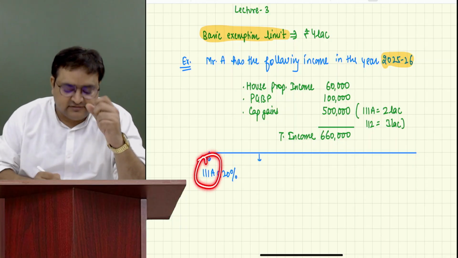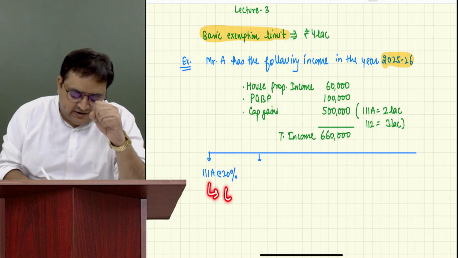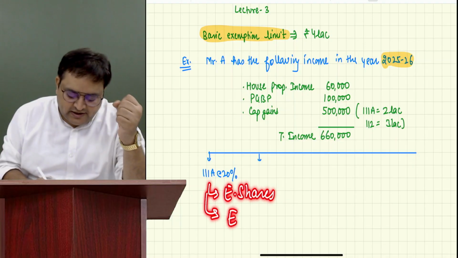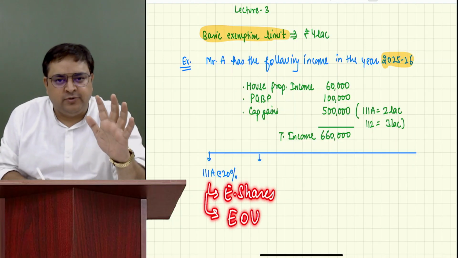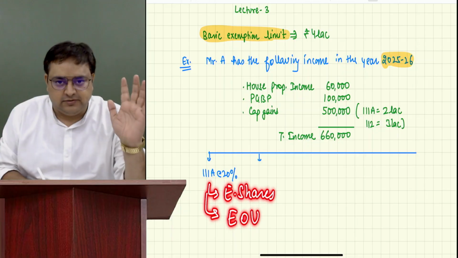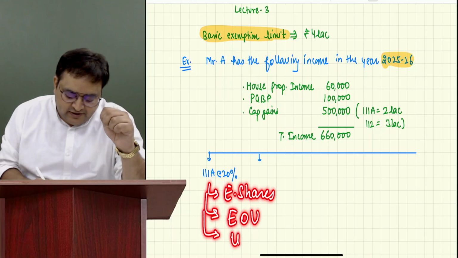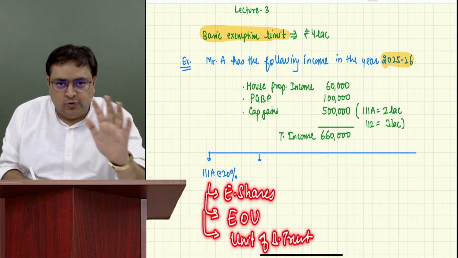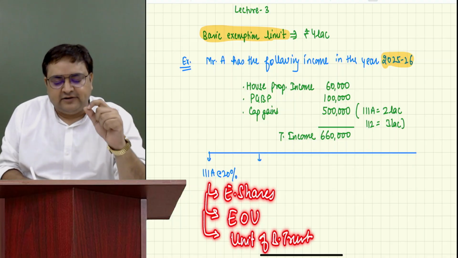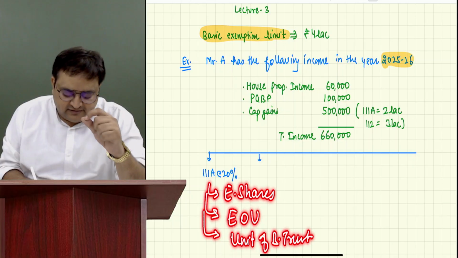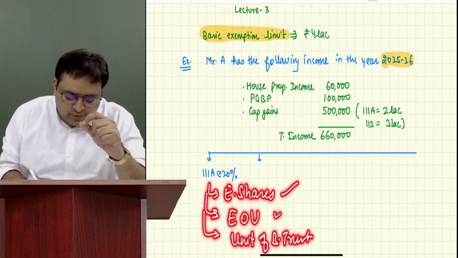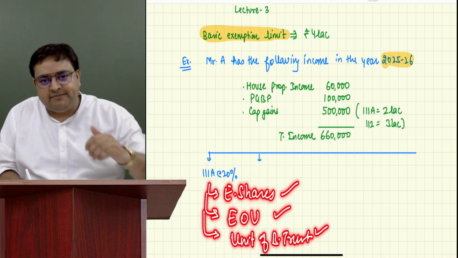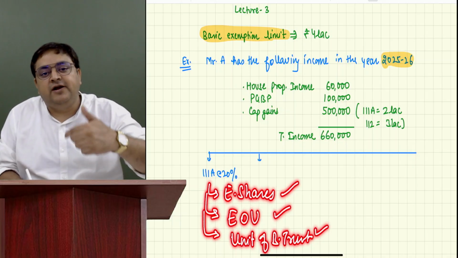Actually, 111A has 3 assets. One is called equity shares. Second is called equity oriented units. Now, what is equity oriented units? I don't know. Third is units of business trust. Guys, don't write it. But actually 111A consists of 3 things: equity shares, equity oriented units, units of business trust. If they are short term, it is 111A. If these 3 are long term, 112A.